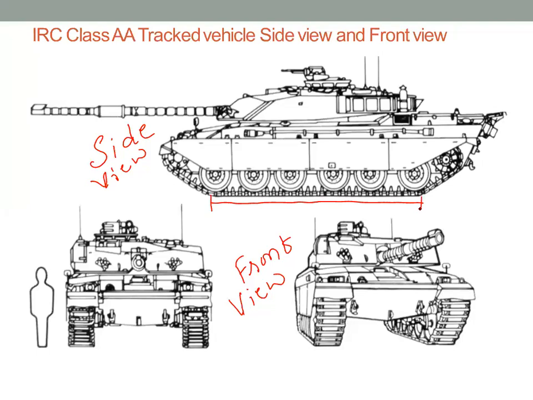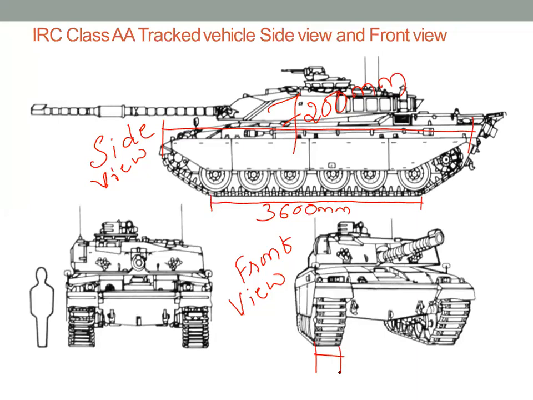That is 3600. I am marking these load dimensions on the exact vehicle so that you can understand these dimensions. Total length of the vehicle from here to here, how much is it? 7200 millimeter.